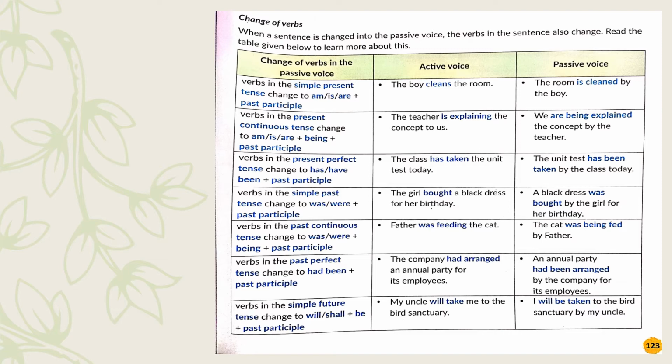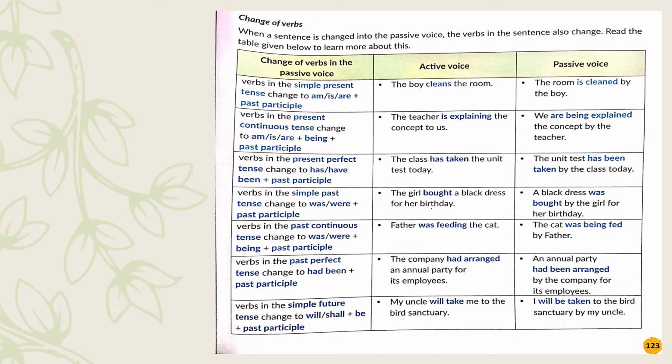Verbs in the past continuous tense, you will have to use was and were along with being and then the past participle. Father was feeding the cat, the cat was being fed by father. So basic knowledge of all the forms of verb has to be kept in mind. The regular verbs, the irregular verbs, their past participle forms have to be kept in mind.